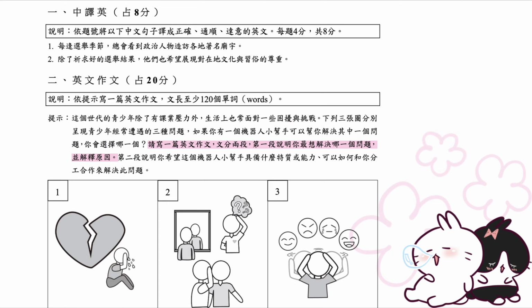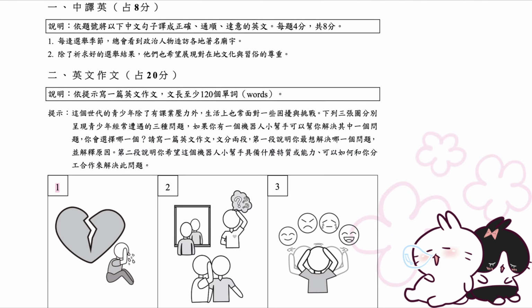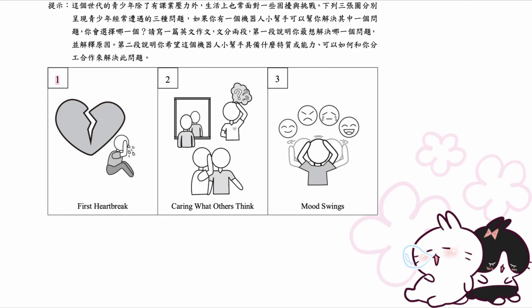Write an English essay in 2 paragraphs. In the first paragraph, explain which problem you most want to solve and why. In the second paragraph, describe what traits or abilities you want this robot helper to have, and how it would work with you to solve the problem. 1. First heartbreak. 2. Caring what others think. 3. Mood swings.